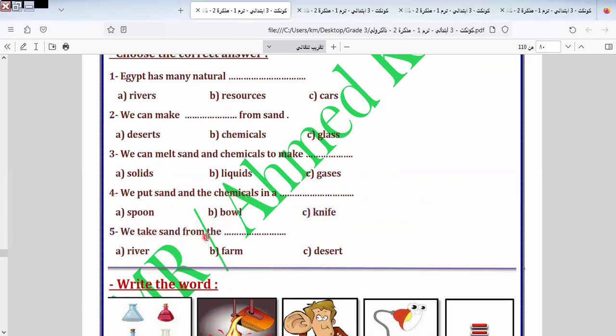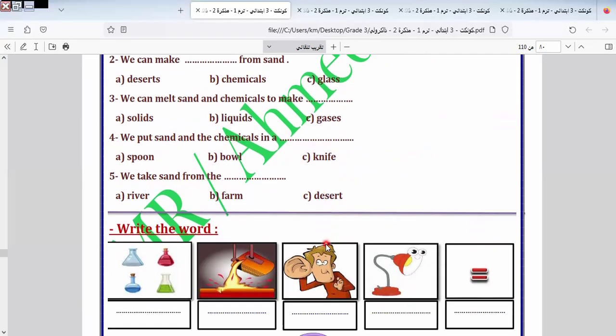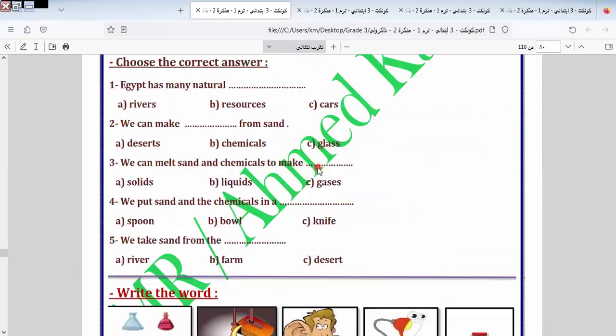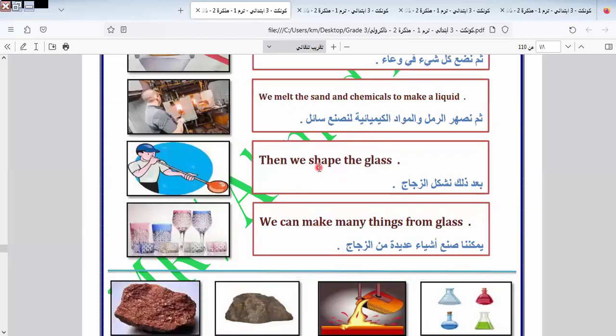Here we take sand from what? From the desert, as we know. Here is chemicals. Here is melt.